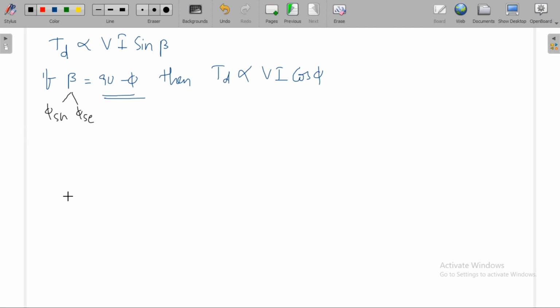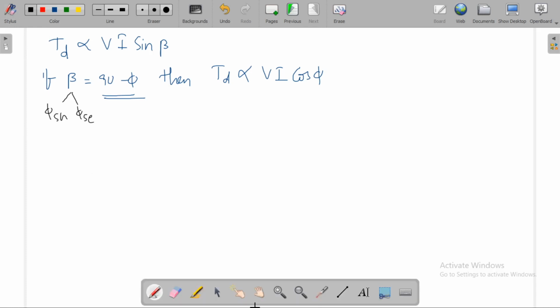Okay, so now let me draw the phasor diagram. Let this be the voltage across the load, or applied voltage, VL or V phase.